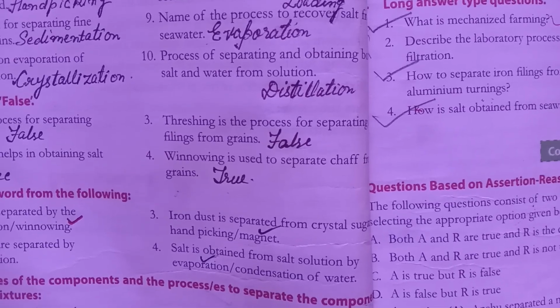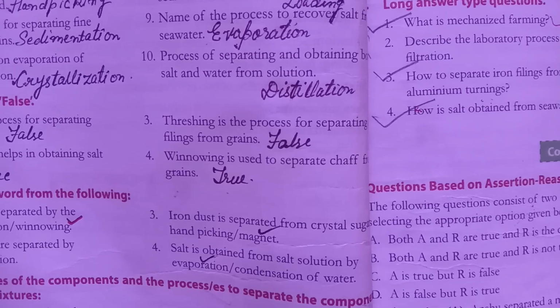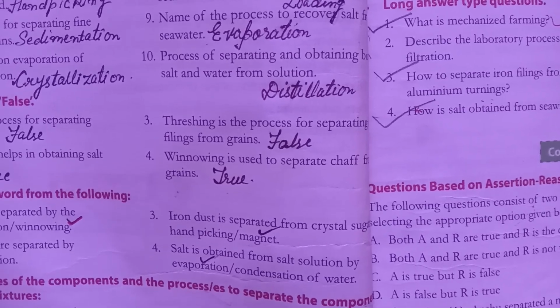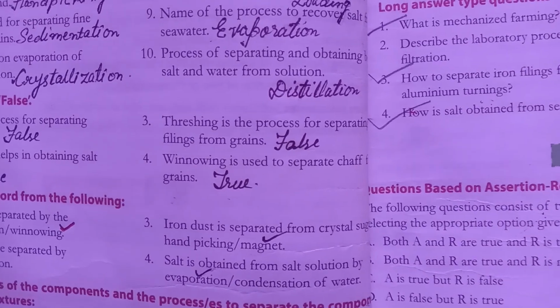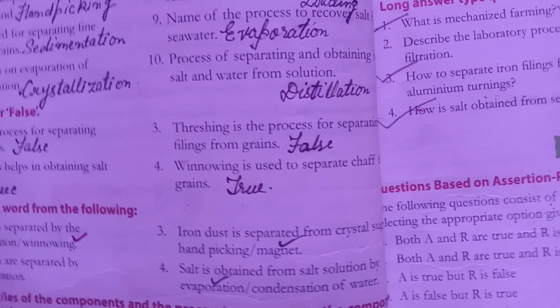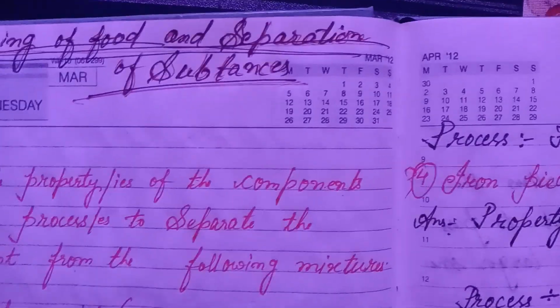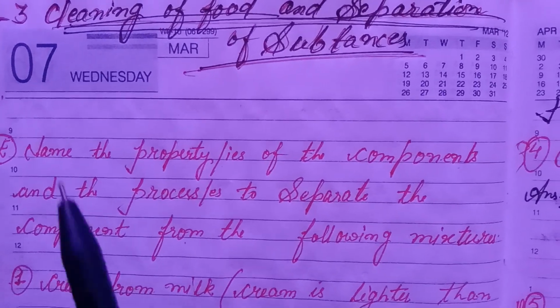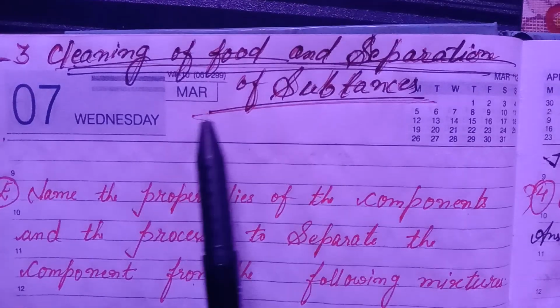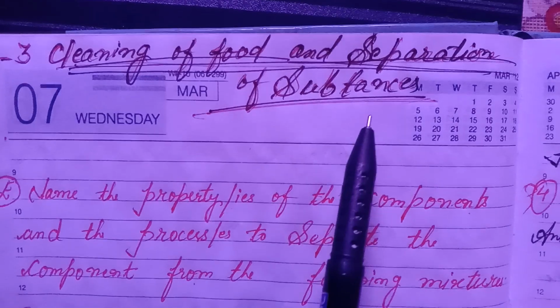After that, I have done some questions in the book. After that, I will solve E, F, G, H, I, J. Okay student, in notebook. E. Cleaning of food and separation of substances.